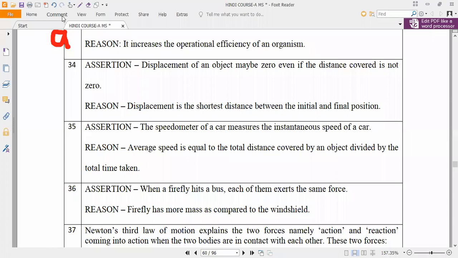They are saying displacement can be zero when the distance covered is not zero, sir. Yes. Displacement of an object may be zero even if the distance covered is not zero. Is it right or wrong? See, for example, let me take Maunesh. Now Maunesh is standing here, at point A. He has not traveled anywhere. He is only standing there. So what is the distance covered by him?